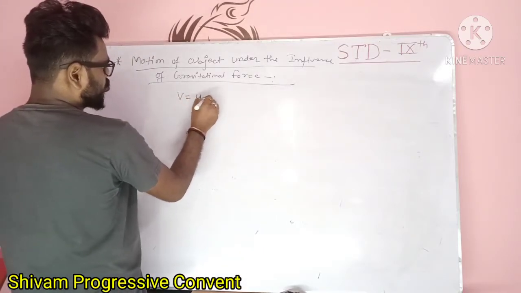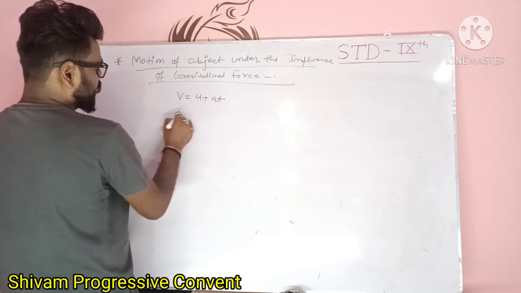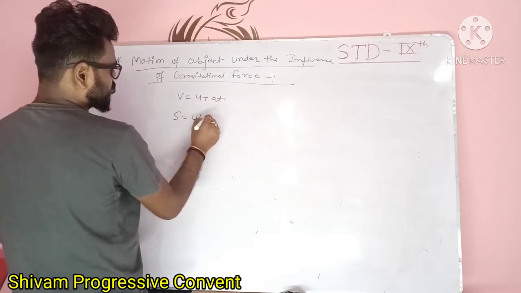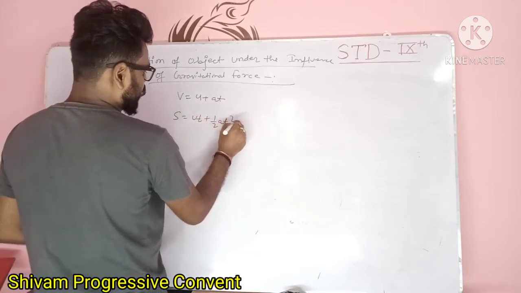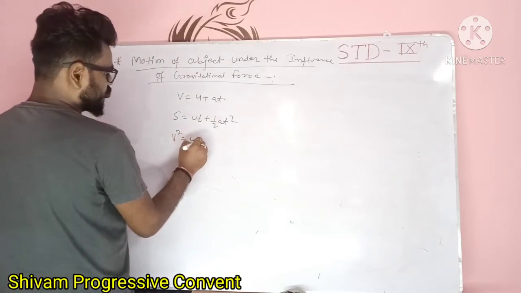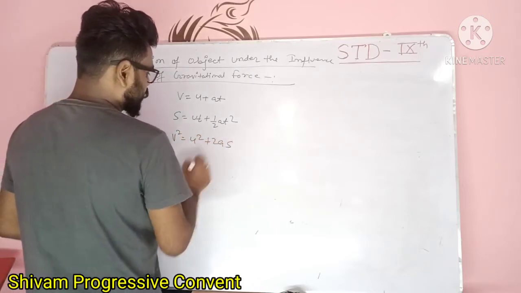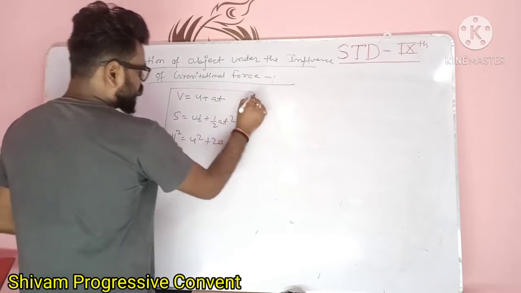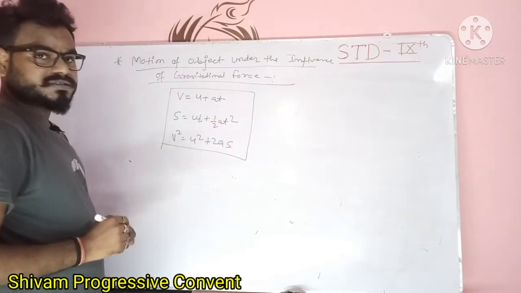v is equal to u plus at, s is equal to ut plus half at square, and v square is equal to u square plus 2as. These three equations of motion you have learned in chapter 9.